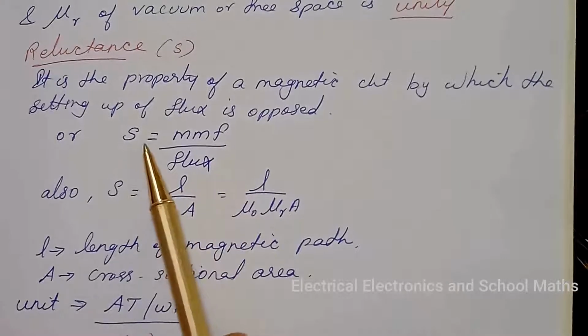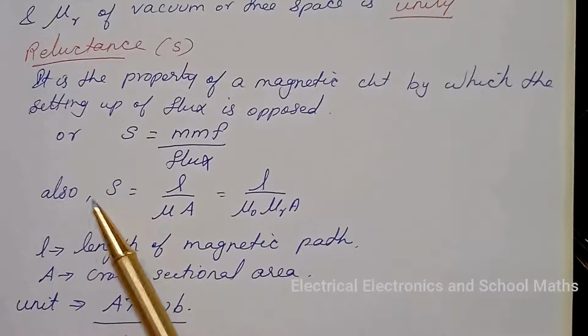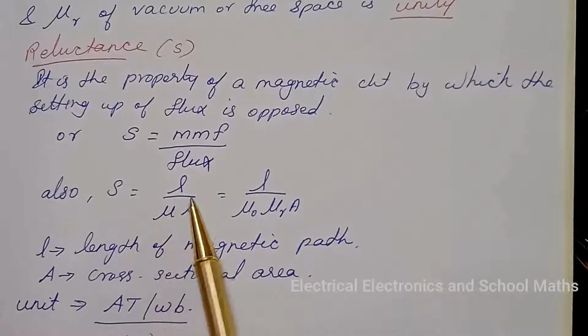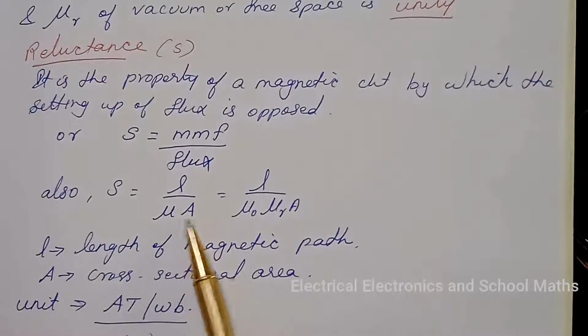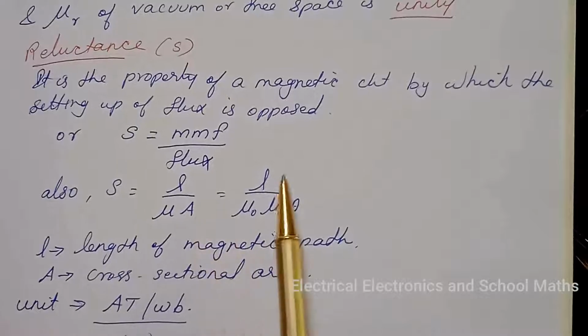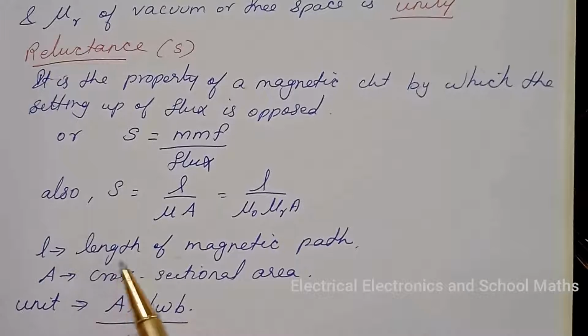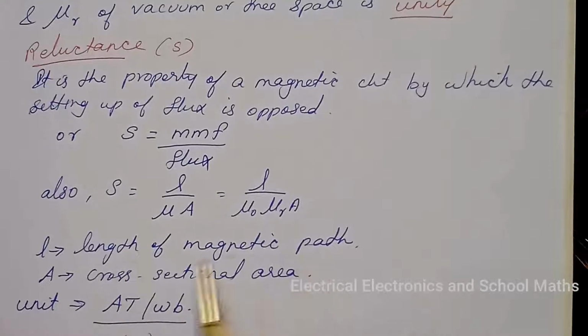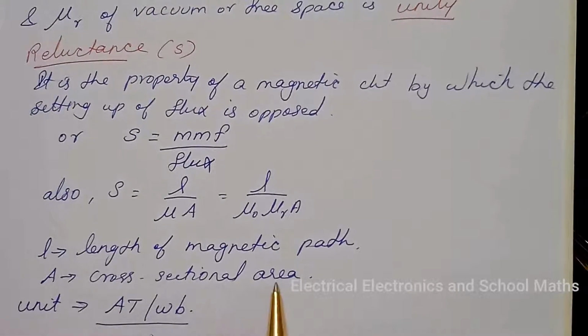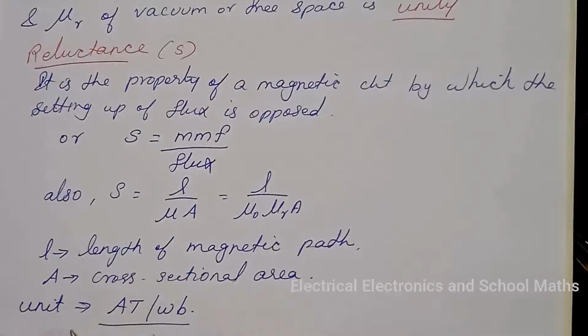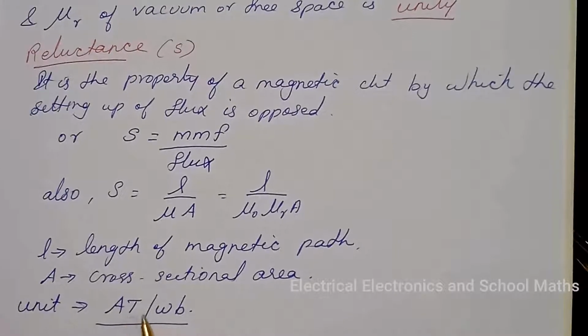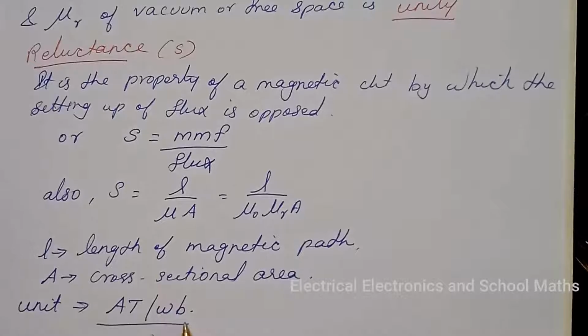Also we have reluctance S is equal to L divided by mu into A, or L divided by mu 0 mu r into A, where L is the length of the magnetic path and A is the cross-sectional area, and its unit is ampere turns per Weber.